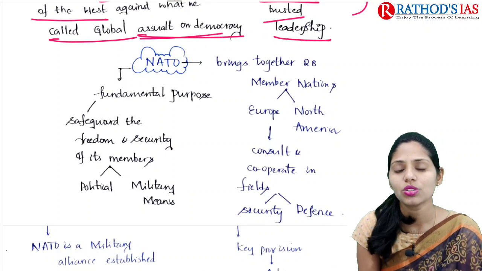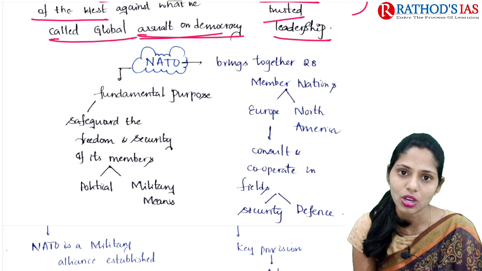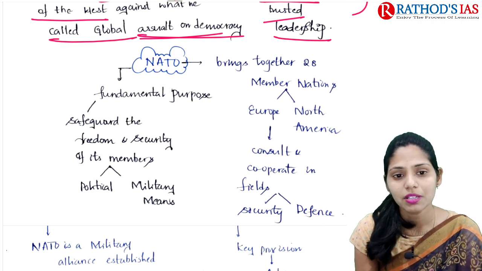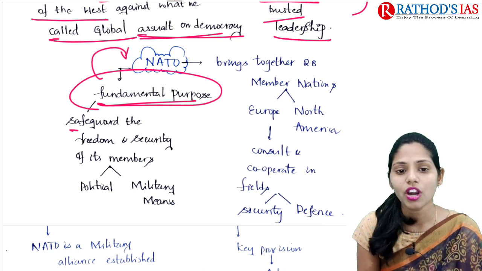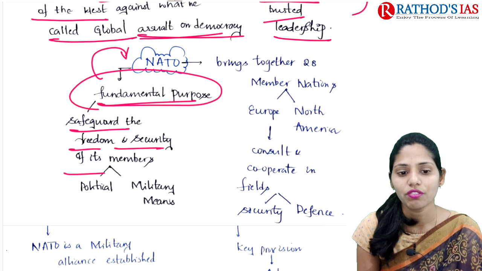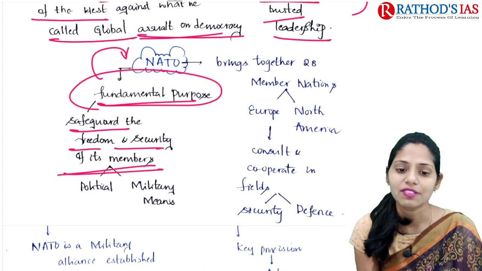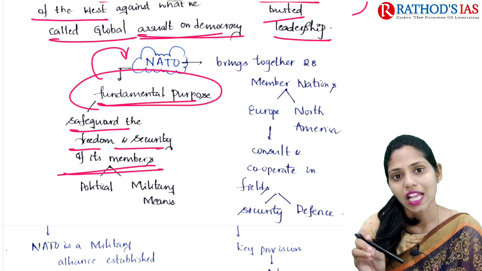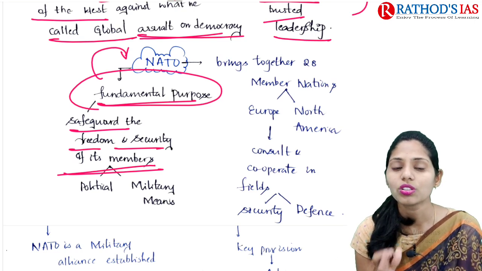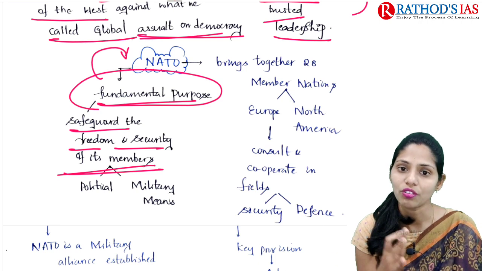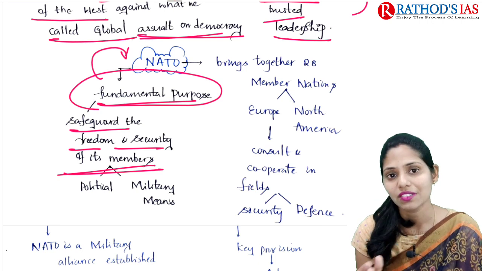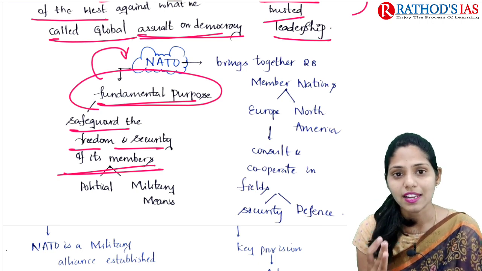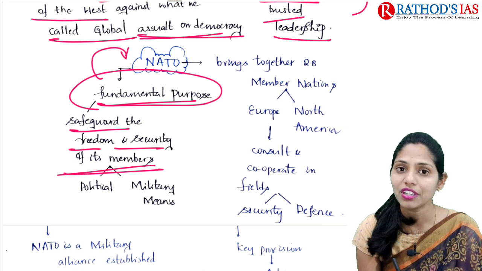NATO mainly stands for North Atlantic Treaty Organization. The fundamental purpose of NATO is to safeguard the freedom and security of its members, both politically and militarily. It brings together 28 member nations from Europe and North America, and they consult and cooperate mainly in the fields of defense and security.